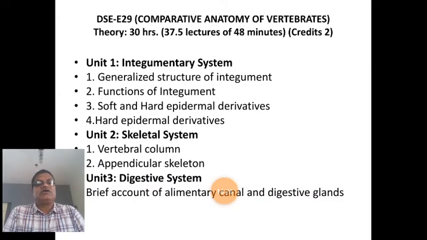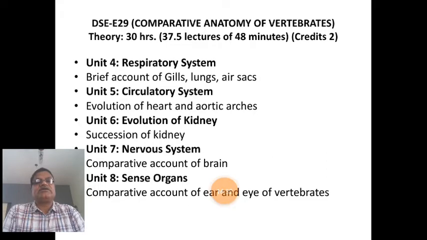This is about the digestive system of vertebrates. Next, unit 4 is the respiratory system, a system which is responsible for the exchange of gas. That is, oxygen from outside is taken into the blood, and carbon dioxide from the blood is given out through a system. That one is called the respiratory system, for the purpose of exchange of gas.